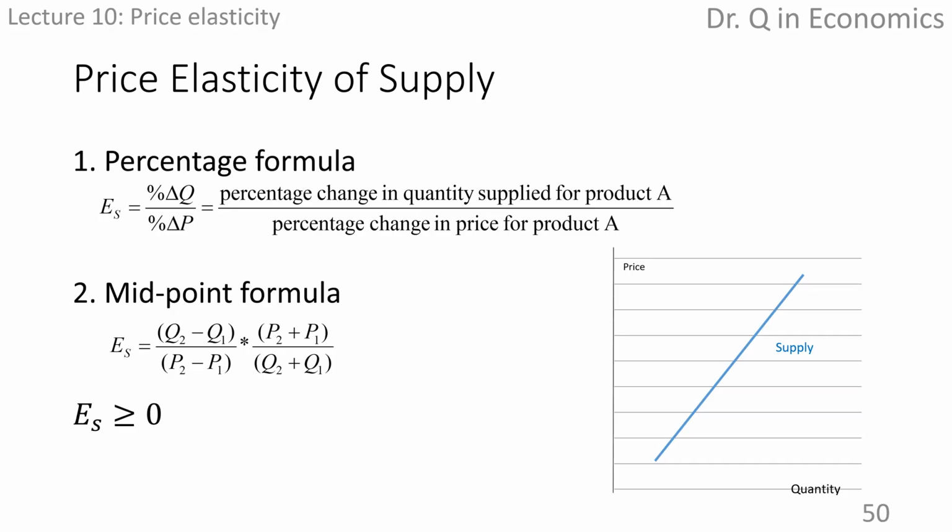The formulas for calculating elasticity coefficients are identical to the ones for demand. There are the percentage change formula and the midpoint formula. The quantity change now is in supply as opposed to in demand, because the price and quantity supplied move in the same direction, so the numerator and the denominator have the same sign. Therefore, price elasticity of supply is always non-negative.